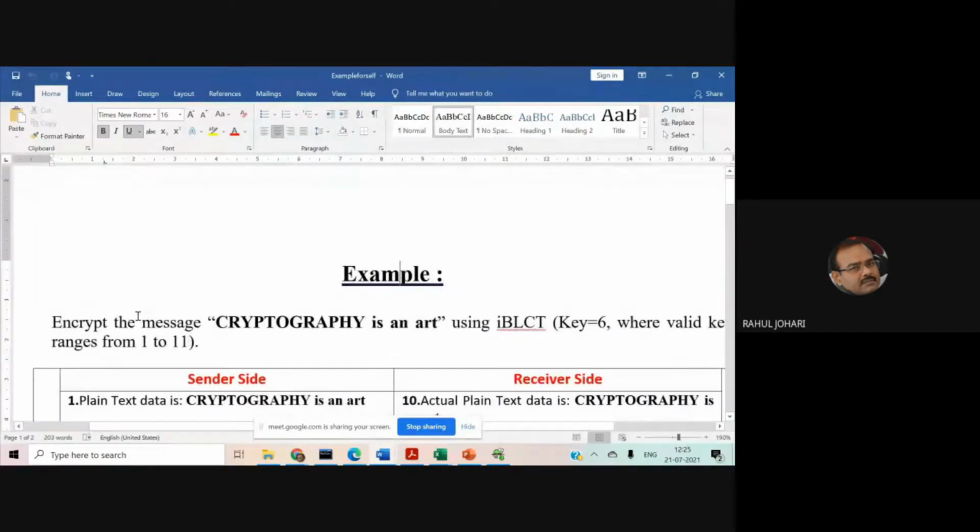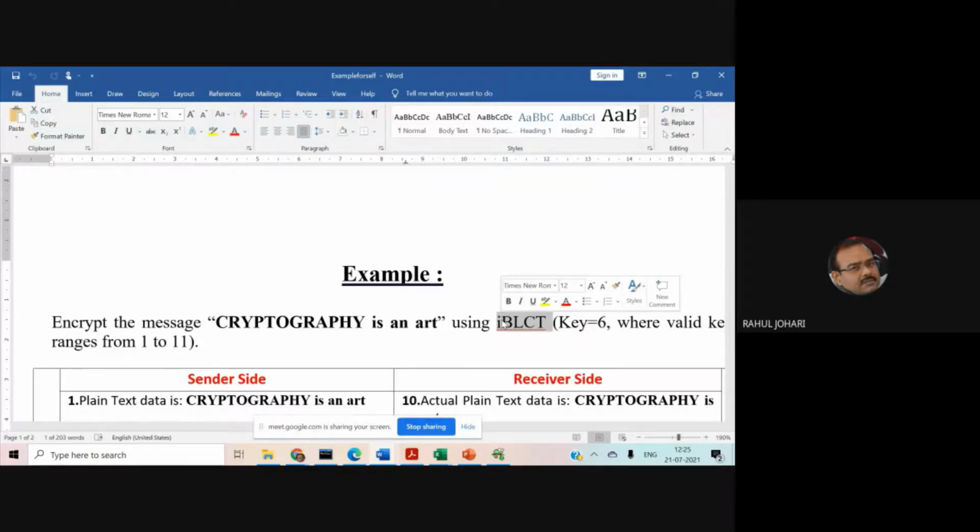We take an example: encrypt the message "cryptography is an art" using the IBLCT technique, the Indian Bilingual Cryptographic Technique. So we are using two languages here, Hindi and Gurmukhi, right? Now we need to use a certain key also. We have taken the key value 6 in this example, but otherwise we prompt the user to enter key values in the range of 1 to 11.